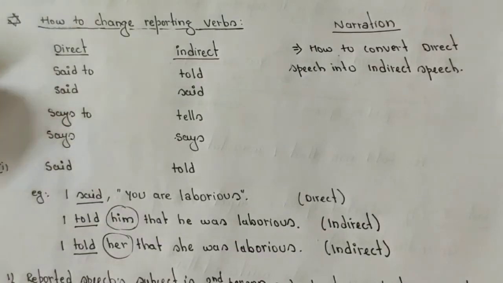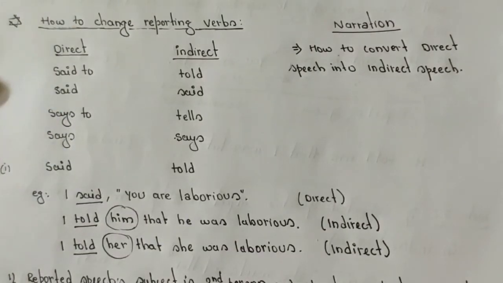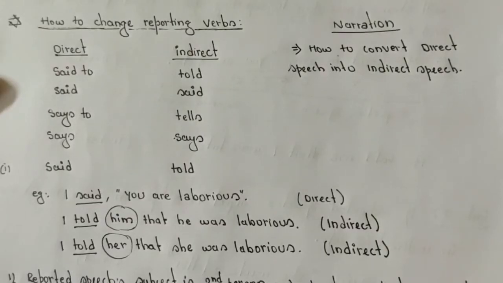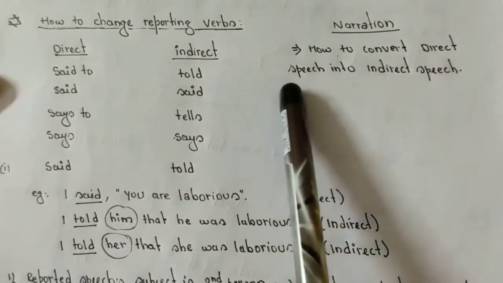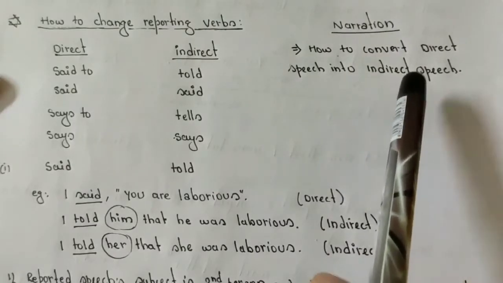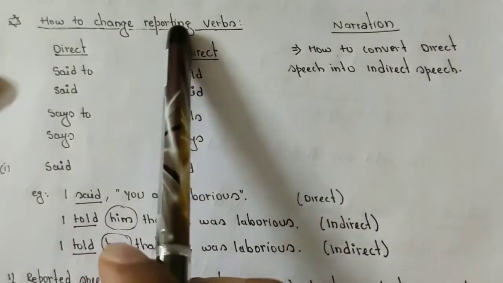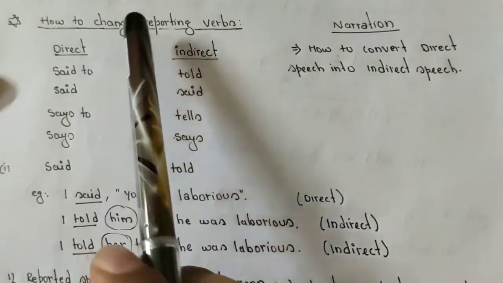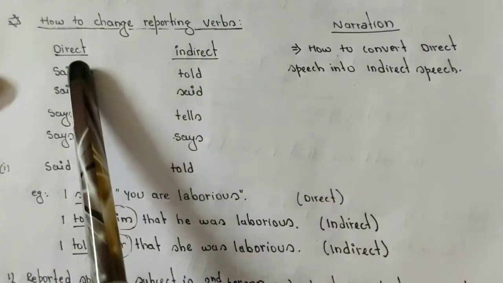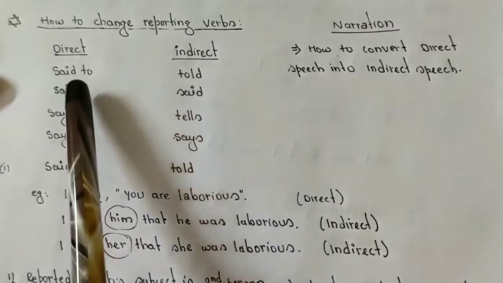Today we will see an important part of grammar, narration. In narration we will see how to convert direct speech into indirect speech. But before going to narration, we will see some reporting verbs, and how to change reporting verbs from direct to indirect, or what the form will be.